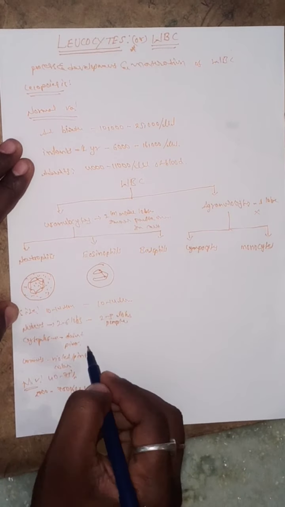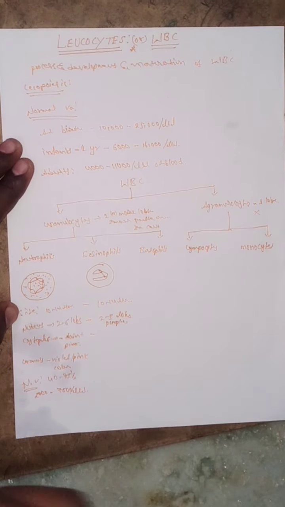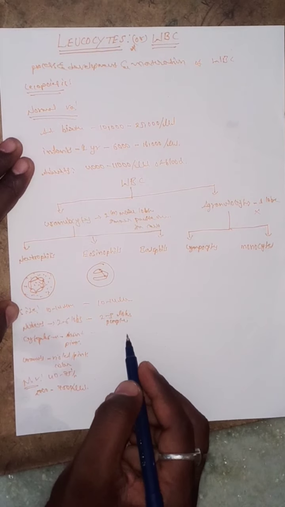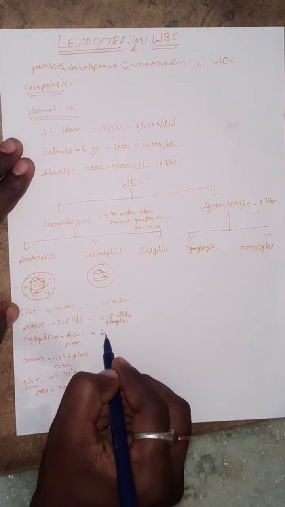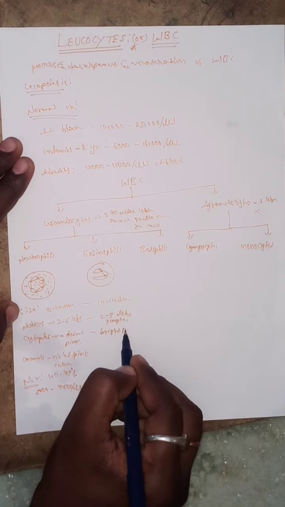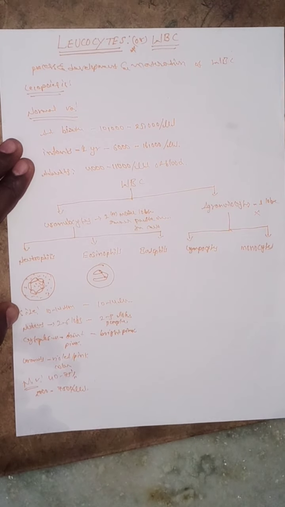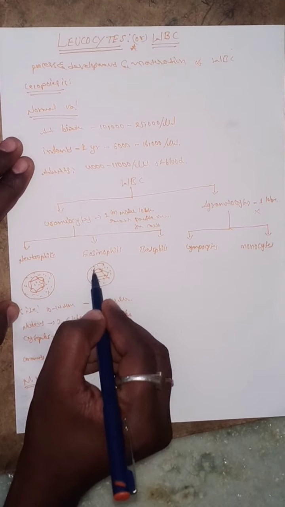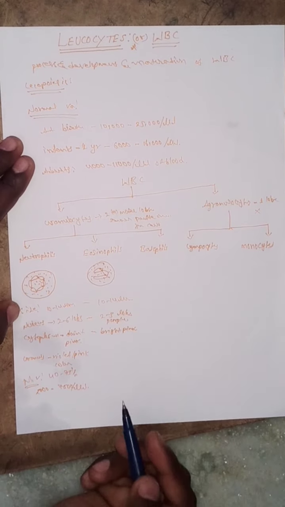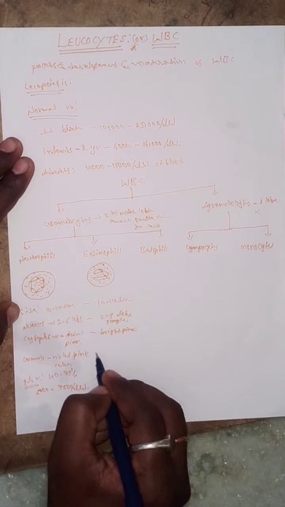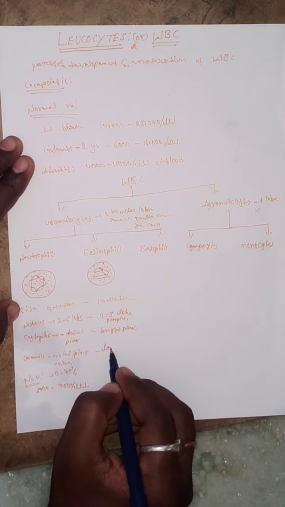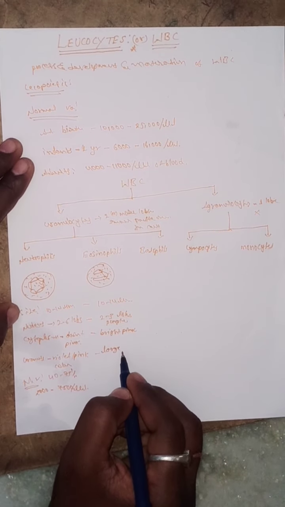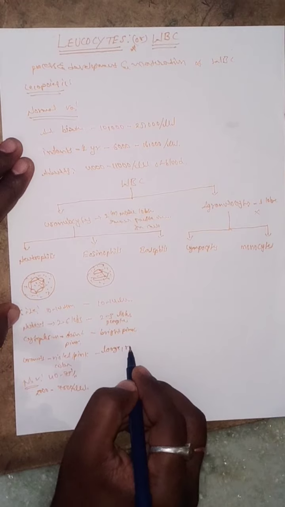What about the cytoplasm? The cytoplasm is bright pink in color. The granules are large in size and red in color.